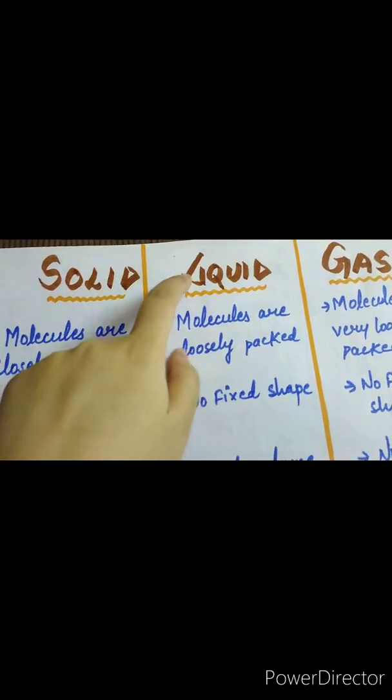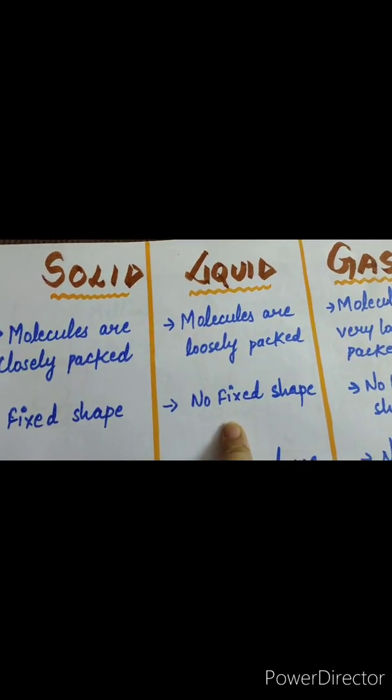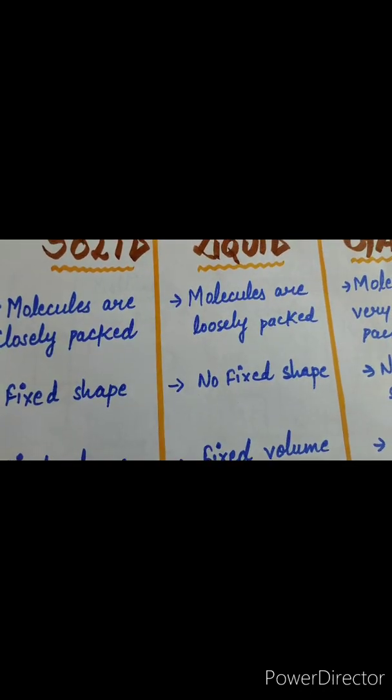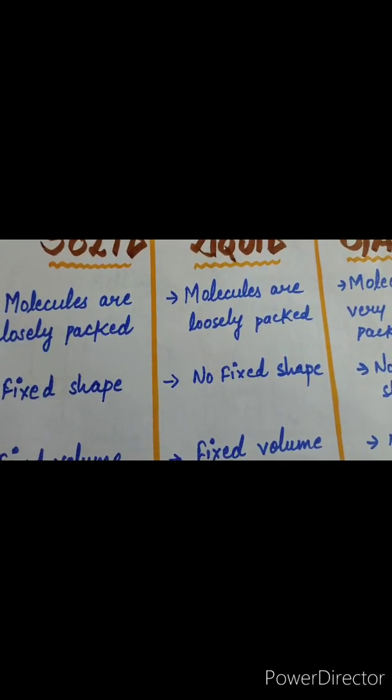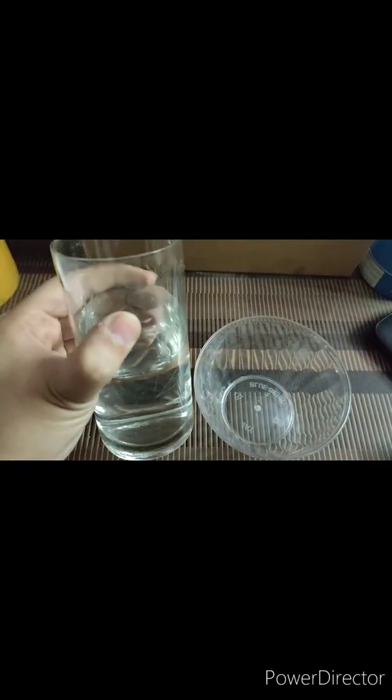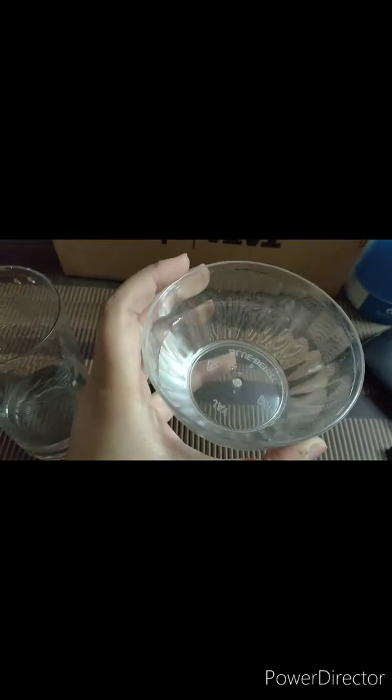Now come to liquid. Liquids have no fixed shape. Liquids take the shape of the container in which they are poured. For example, students, right now you can see liquid in this container, and the shape of the liquid is cylindrical. But once I pour this liquid into another container, the shape will change. Now the shape of the liquid is the shape of the ball. Hence liquid can change its shape according to the shape of the container.